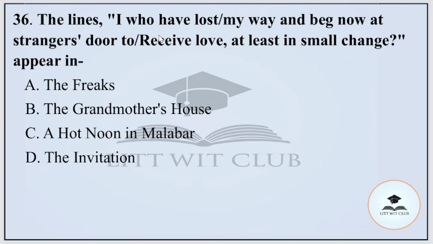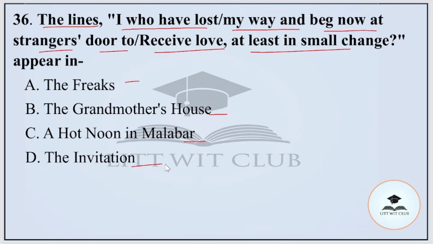Question number 36. The lines, I who have lost my way and beg now at a stranger's door to receive love, at least in small change. This line appears in The Freaks, The Grandmother's House, A Hot Noon in Malabar, or The Invitation. And the correct option is option number B, that is The Grandmother's House.